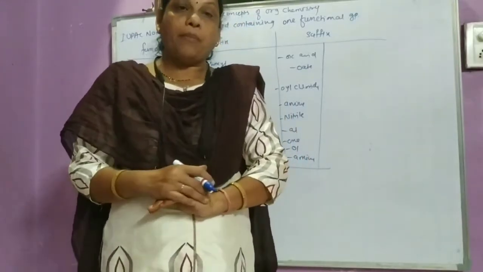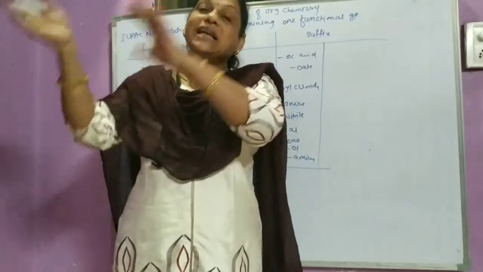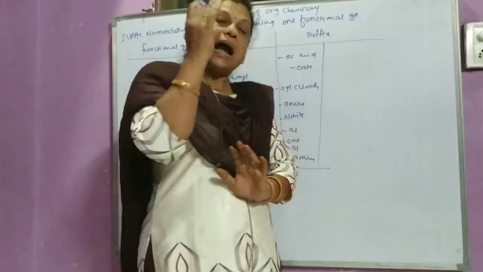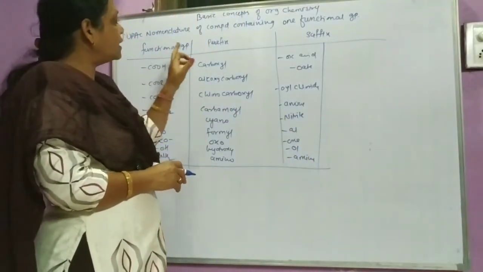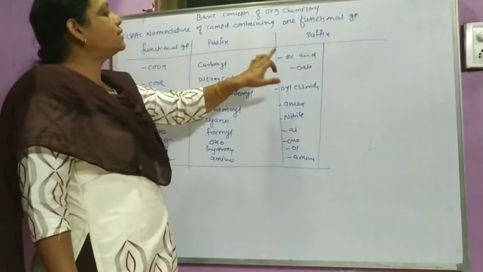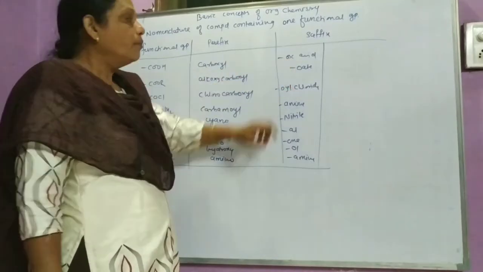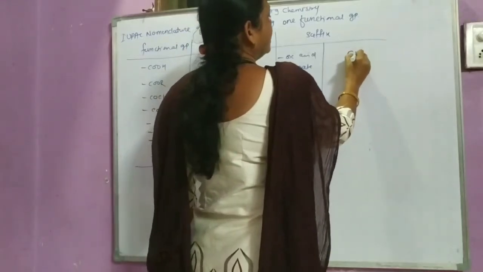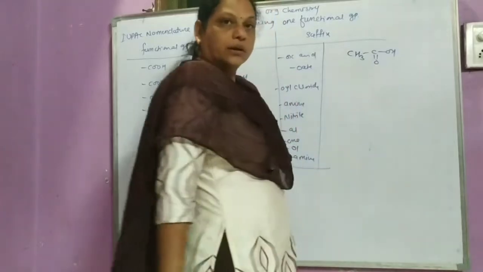Many organic compounds can use a prefix as well as a suffix, meaning both prefix and suffix. These are, for example, COOH. The prefix used is carboxyl, and the suffix used is oic acid. For example, CH3COOH.